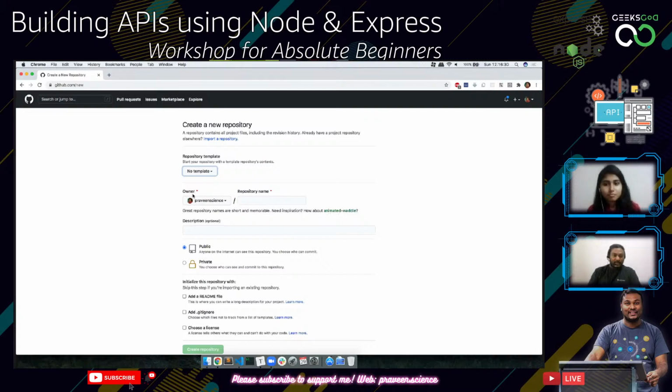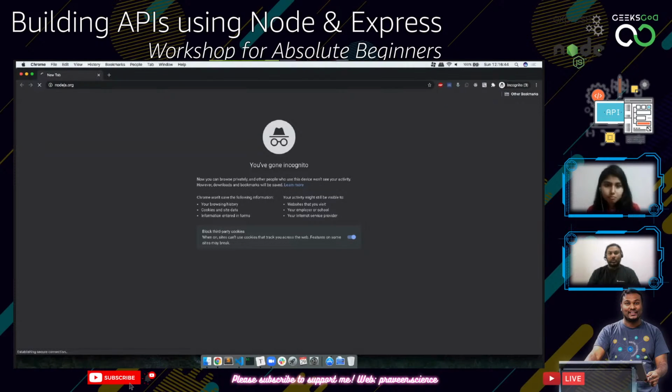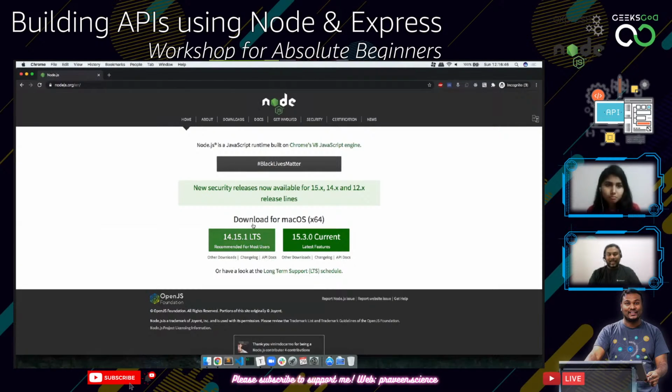Okay, so let me create a first Node Express API. So for this, what all things do you need? You first need the Node.js runtime environment, which you can get from nodejs.org. So here, just make sure you download the left side stable version. Always the LTS version, which means long-term support, and it is going to be really stable. And on the right side, it is going to be the current latest breaking changes support. But I don't recommend using the current version. Just go for the LTS version because it is really good.